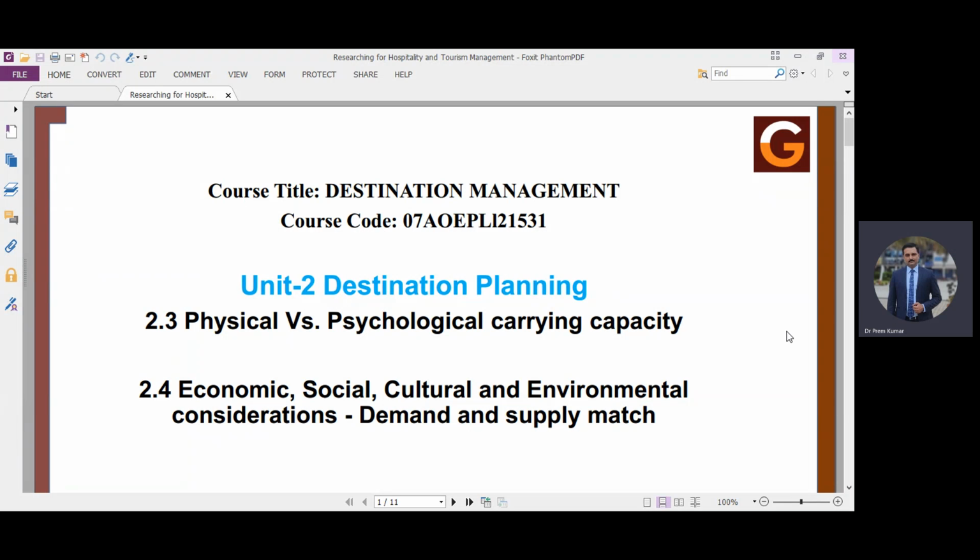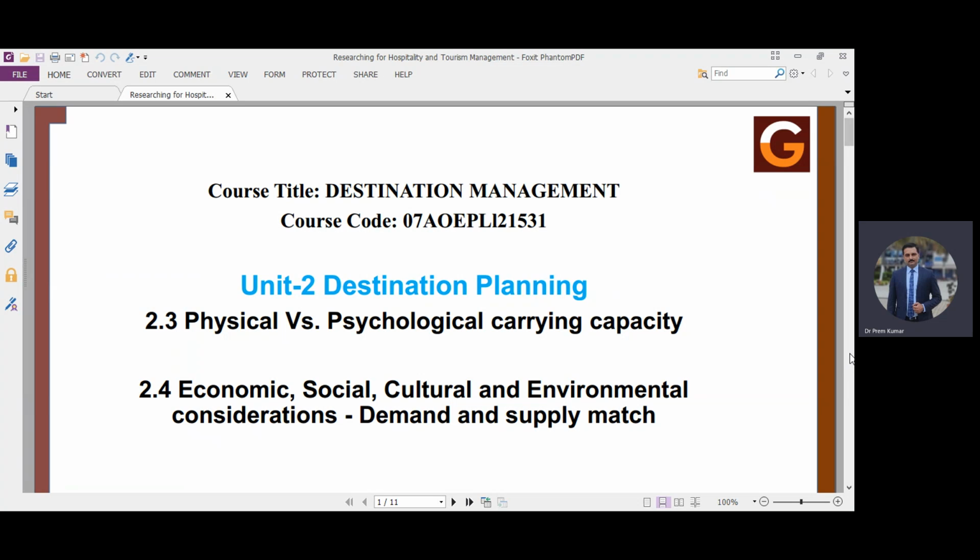So in the last few classes, we have completed destination sustainable development of destination planning at different levels: international, national, state, local, city planning, and site planning. We have also discussed the sustainable development of destination, in which we are going to use the natural resources and man-made resources as per the availability at the destination, and we are also going to use it in a way which is available for the future generation also.